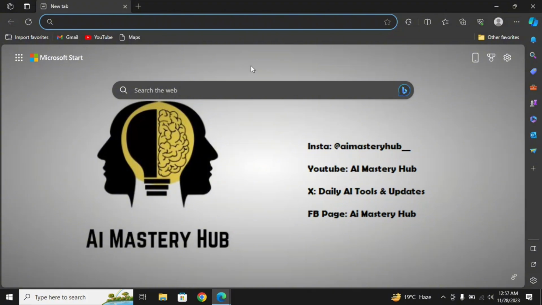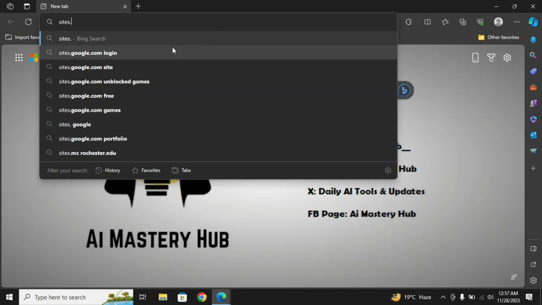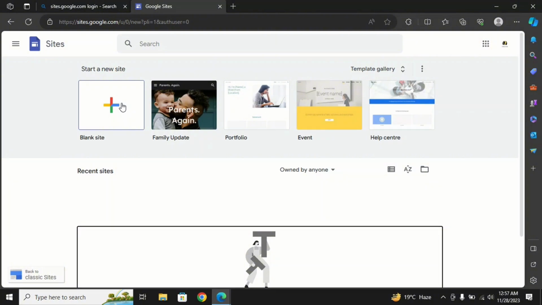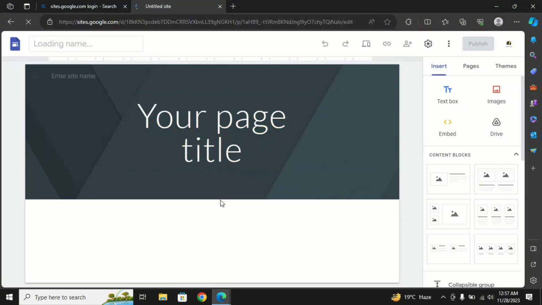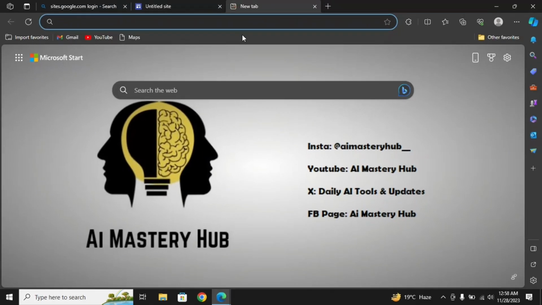So the first step is we will head over to the site google.com. Just enter this first website and click on blank site, and this will be your page which will pay you your first $1,000 online. So we will be filling it later. First we need to find an article.